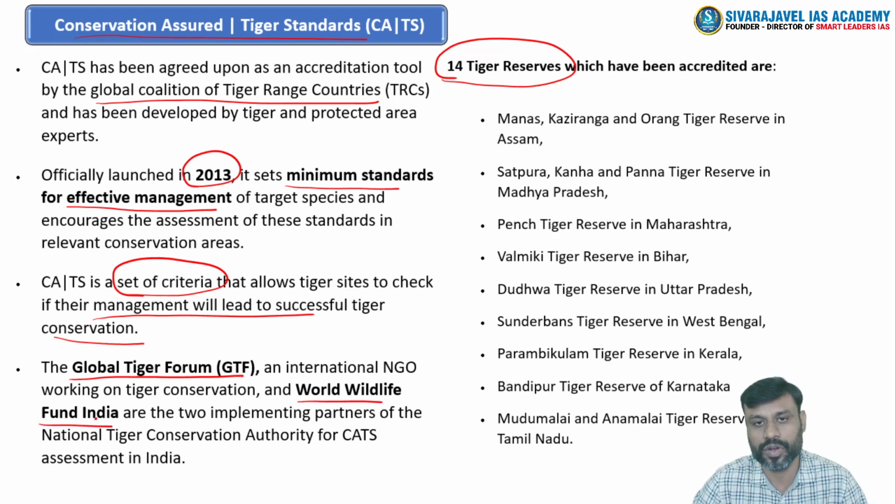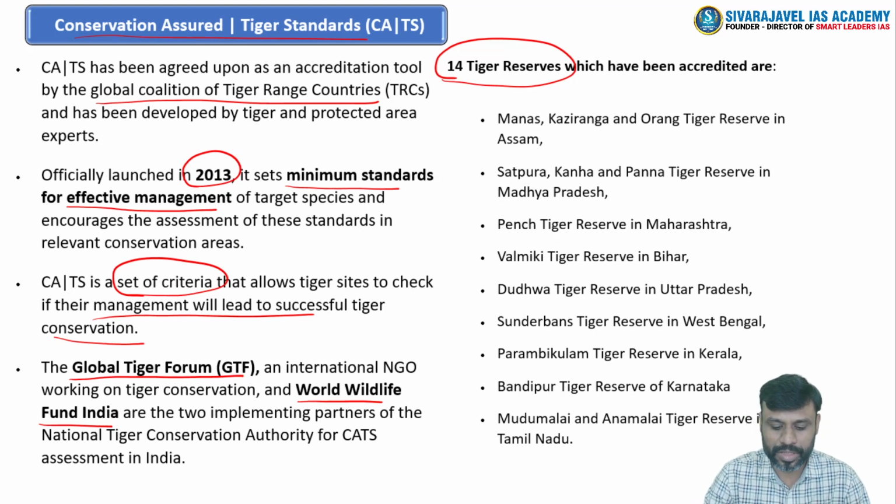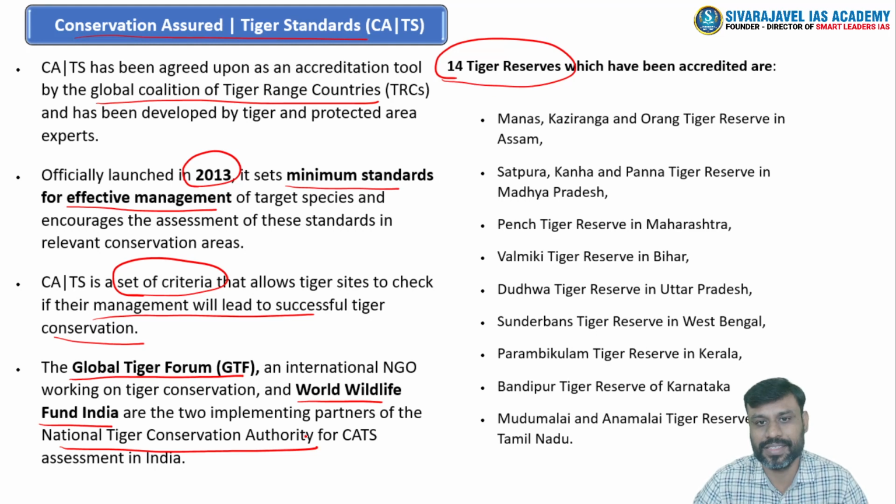These two important organizations, along with our National Tiger Conservation Authority, are assessing the tiger reserves on whether they are eligible to get this certification or accreditation, right? So on the basis of these two important institutions' assessment and observations, 4 tiger reserves of India have been given this framework or this certification, right?